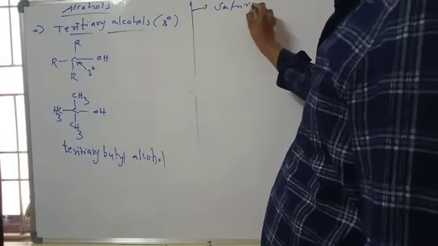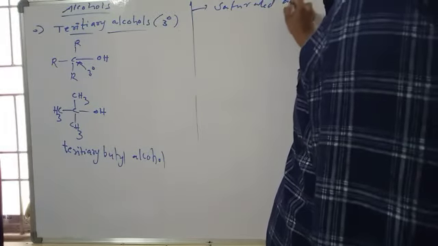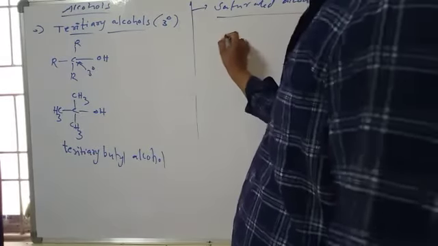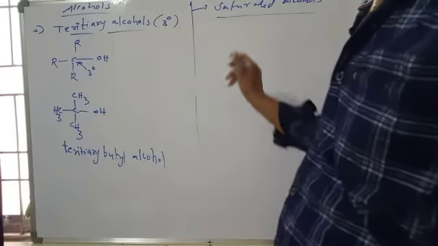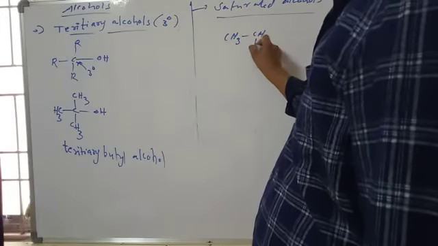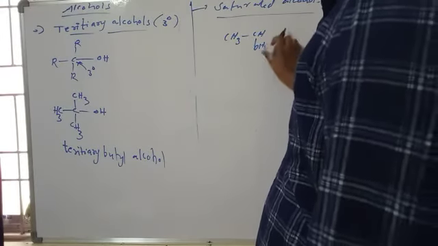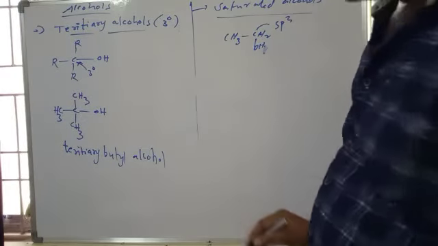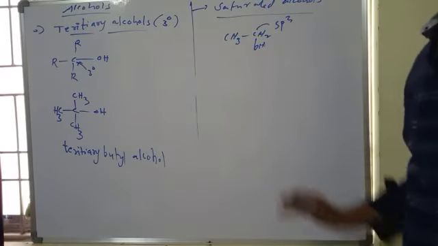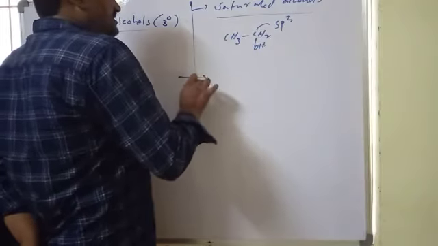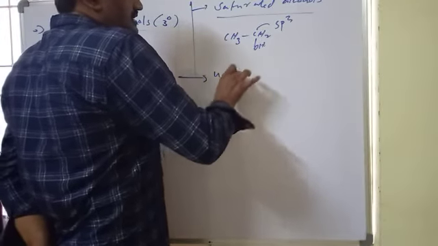Saturated alcohols mean the OH is attached to an sp3 carbon. Here the OH-attached carbon is an sp3 carbon, so they are saturated.